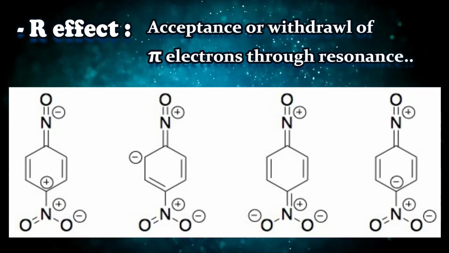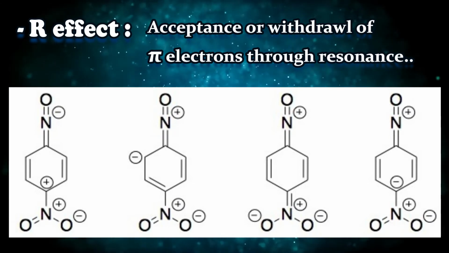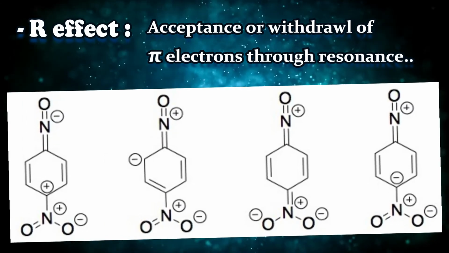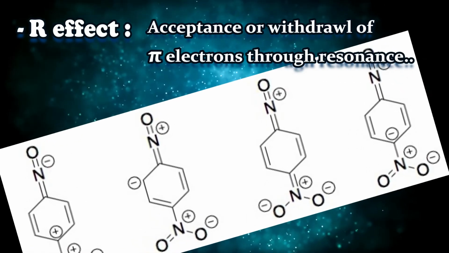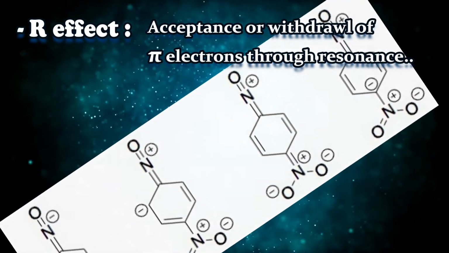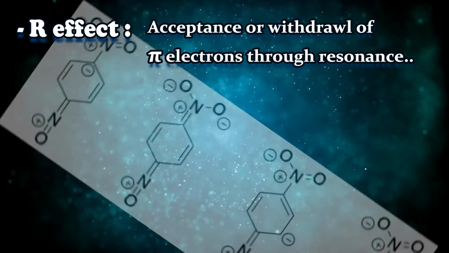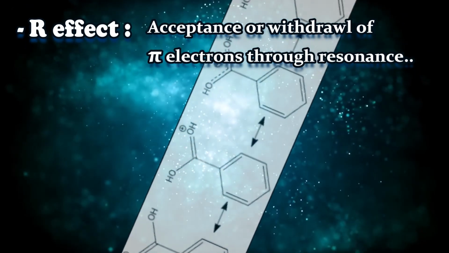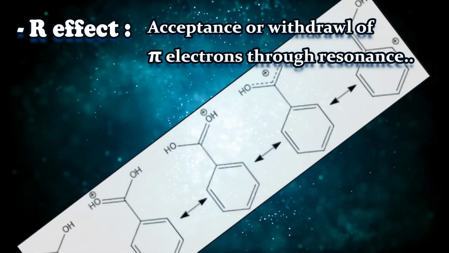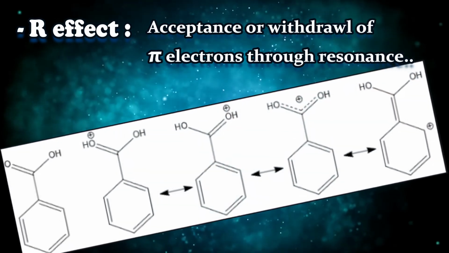Similarly, if we go for minus R effect, minus R means acceptance or withdrawal. We have already discussed that acceptance or withdrawal of pi electrons through resonance is called minus R effect or minus M effect also. The minus R effect groups are nitrobenzene, benzoic acid with the COOH group, NO2, and CHO, okay? So we will see the resonances of these.